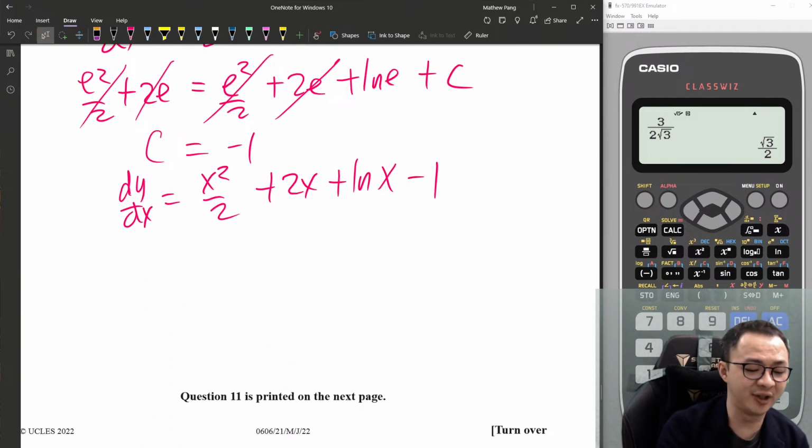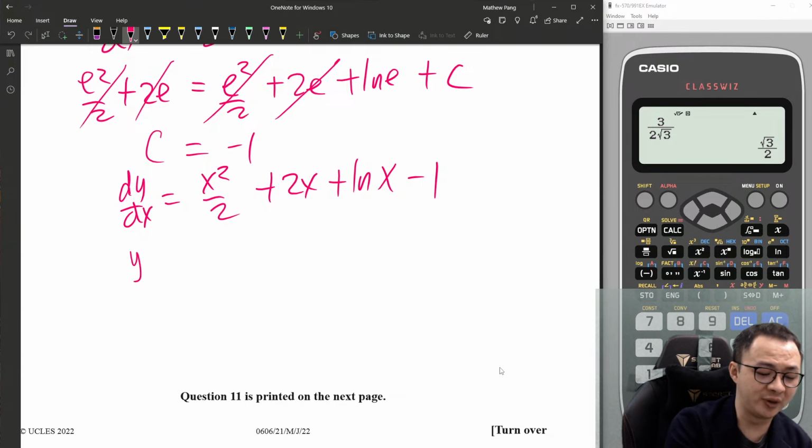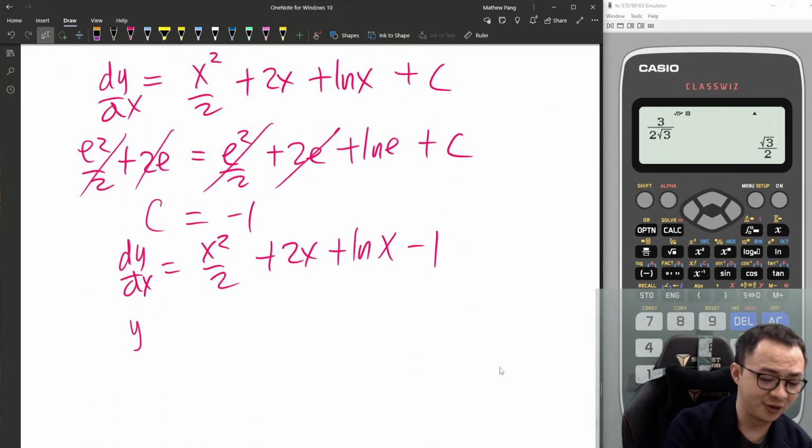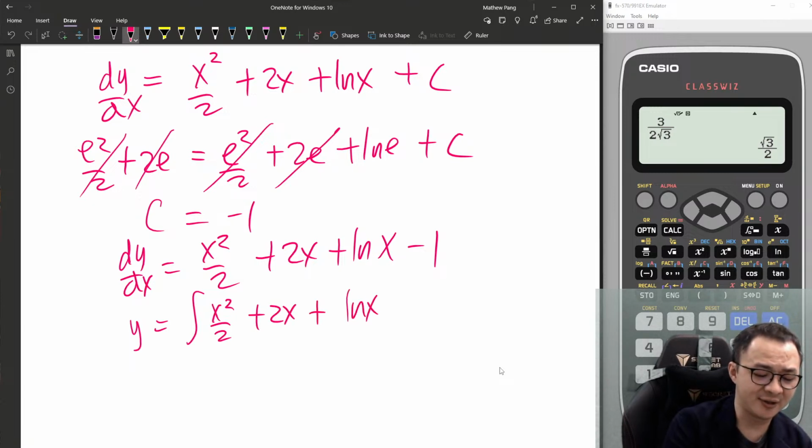I will need to integrate it one more time. So they want y or f(x). Does the question say anything? Yeah, it doesn't say anything. Then I just do y. So y equals the integral of x squared over 2 plus 2x plus ln x minus 1 dx.